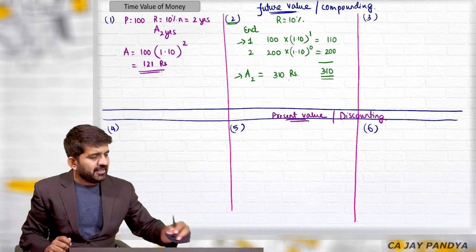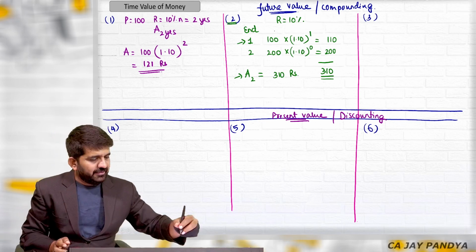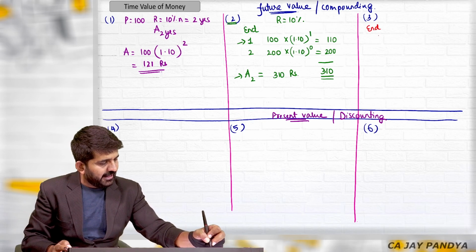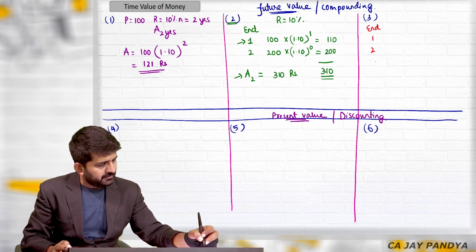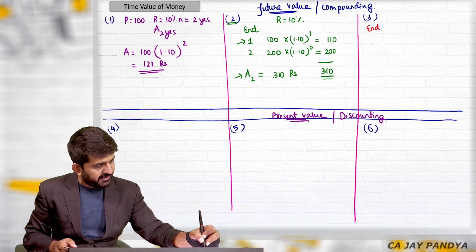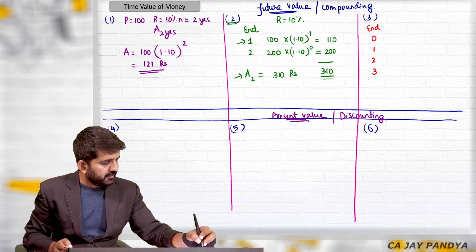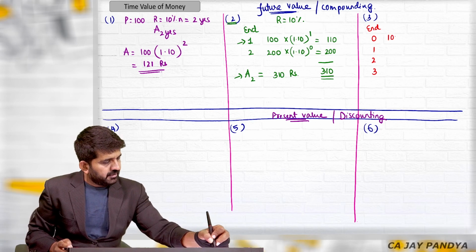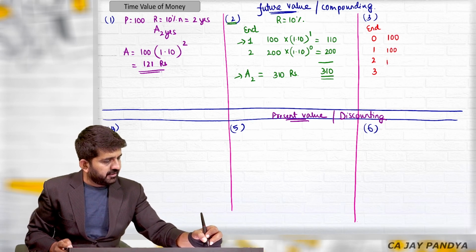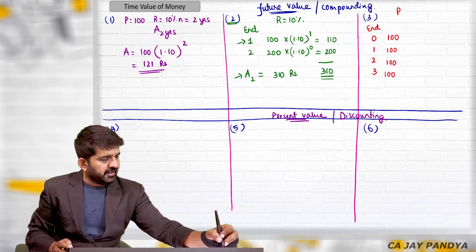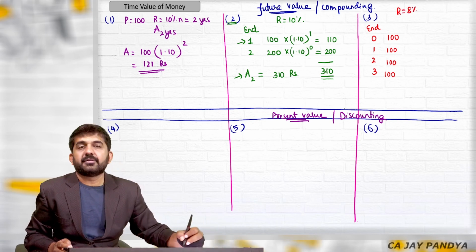What is third? Third and sixth are annuity. So the installment will remain the same. At the end of first, second, let me take it 0 also: 0, 1, 2 and 3 years. Amount is 100, 100, 100, 100. Rate of interest is 8%.